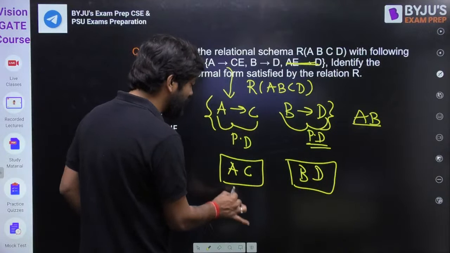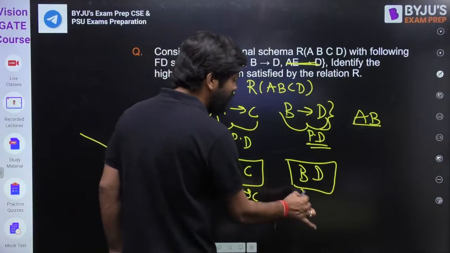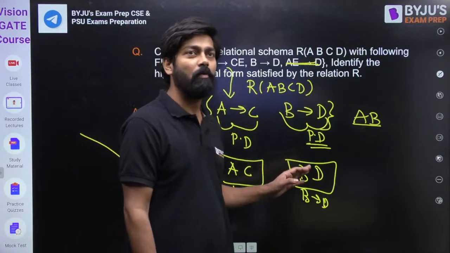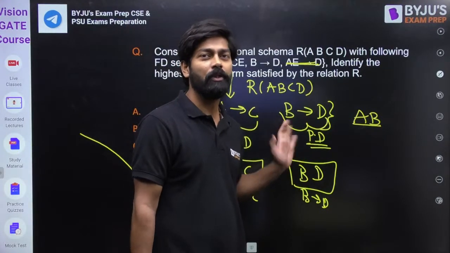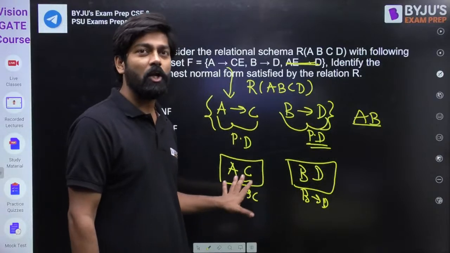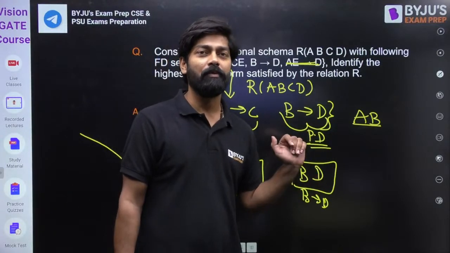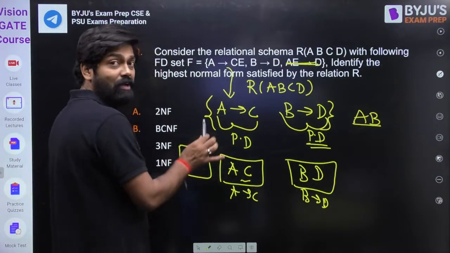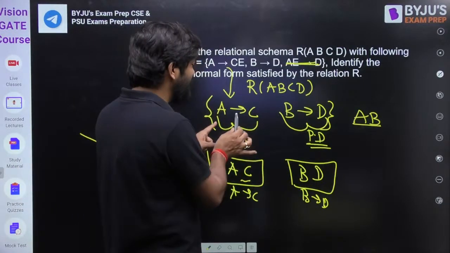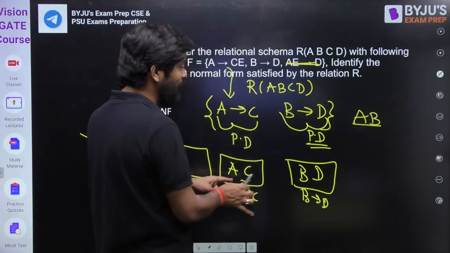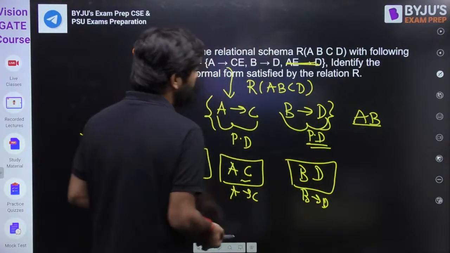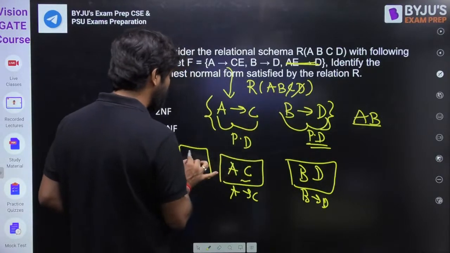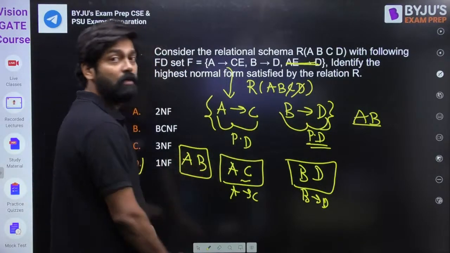Even though A is the super key here and B is the super key here, no problem, but my dear friend, it is not in second normal form. And already, in the very first question I told you, second normal form is lossless plus dependency preserving. So what we need to do? We need to make one more table. Whenever a problem is there, make one table. Now C and D are gone, the right hand side is gone, so we are left with A and B.